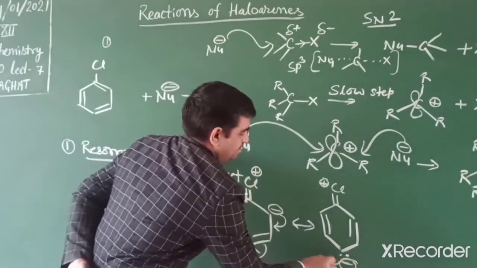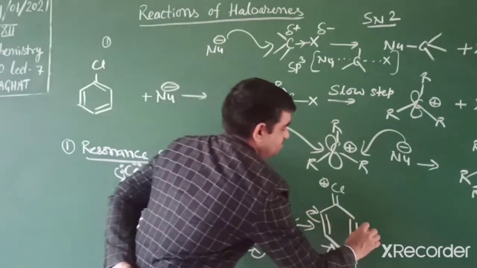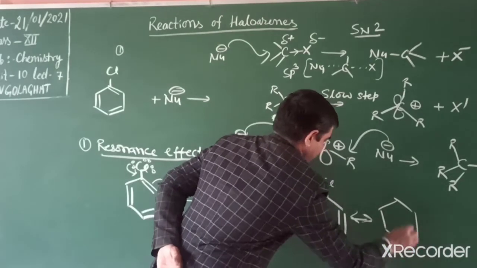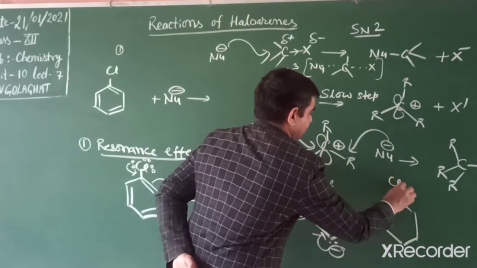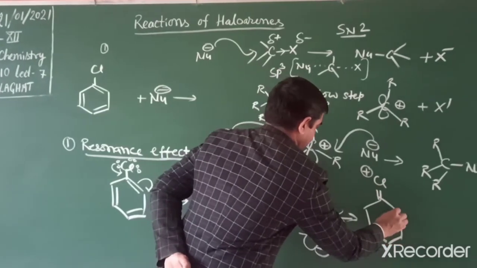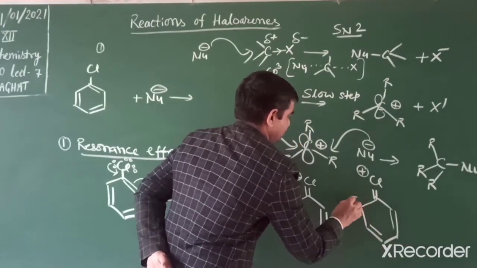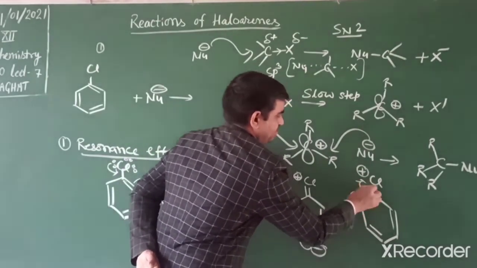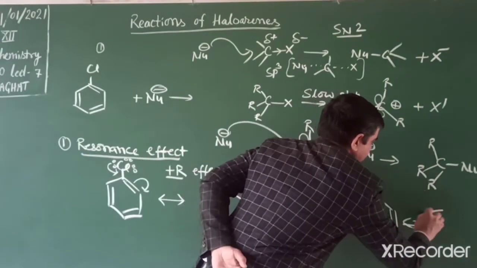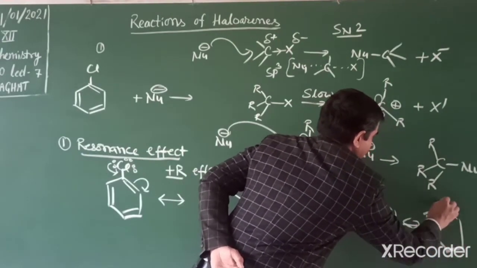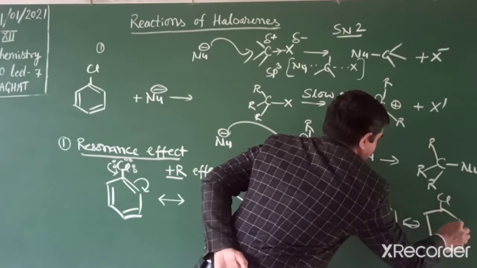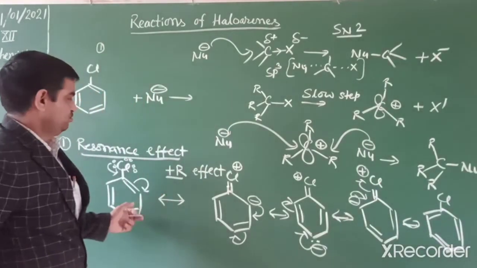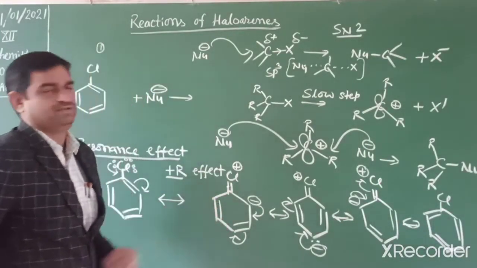In the next structure also, and finally this pi electron moves and chlorine bears the charge. So we get this type. Chlorobenzene shows overall 5 resonating structures.